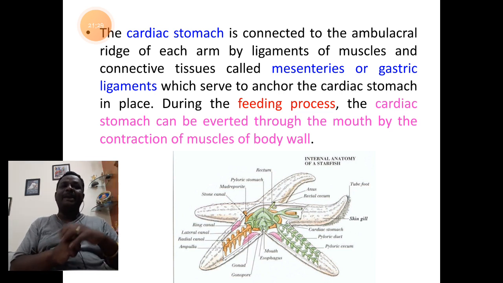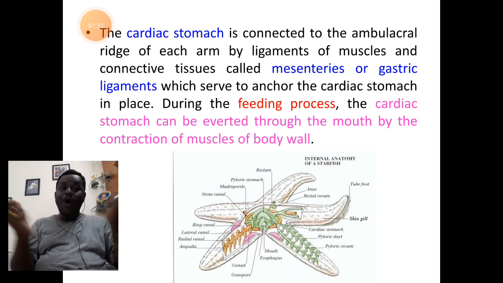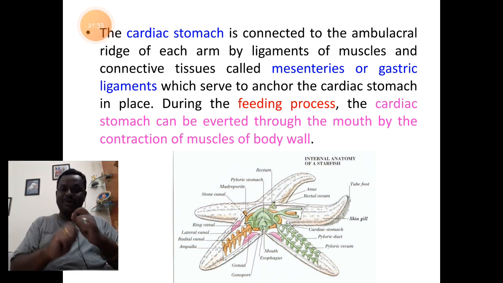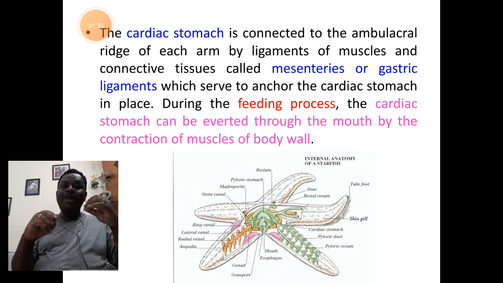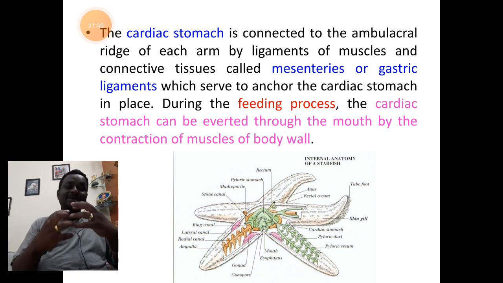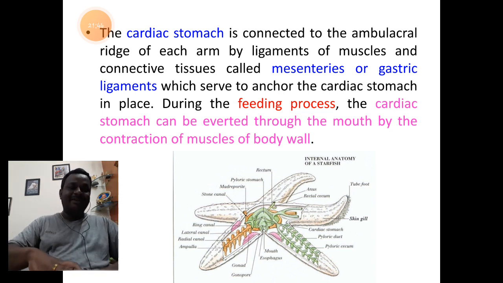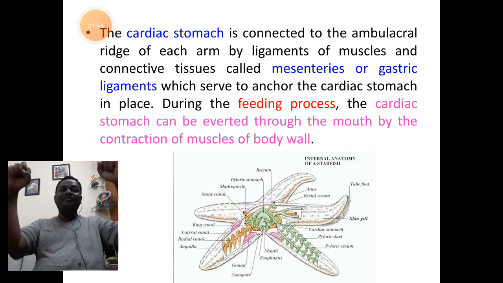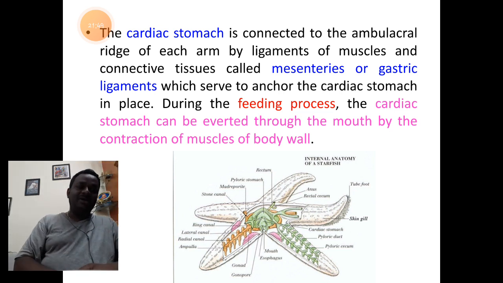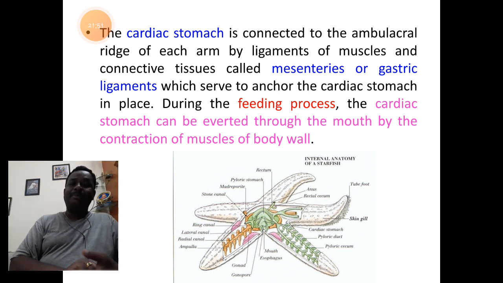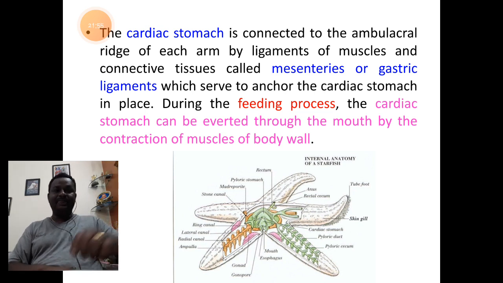At the same time, the cardiac stomach wall produces the mucus. So the body wall of cardiac stomach has got the secretory cells of mucus. So mucus will be secreted on the food at the time of intake or ingestion. So that's the importance of the part called cardiac stomach. Hope the concept is clear.